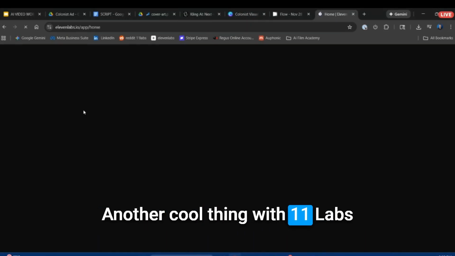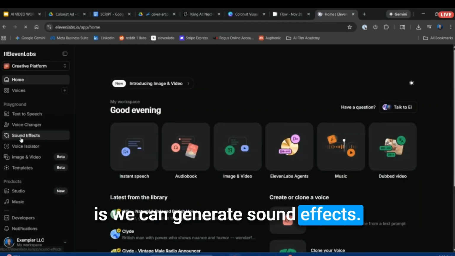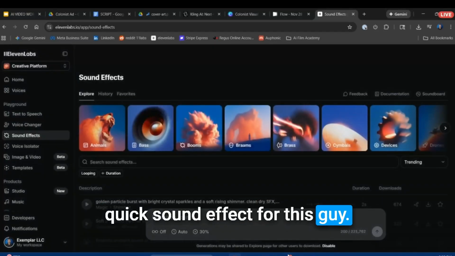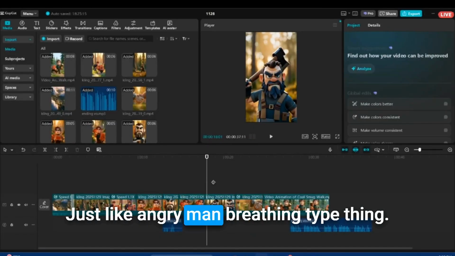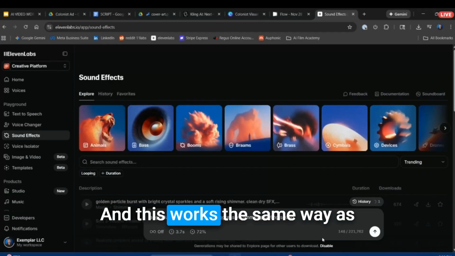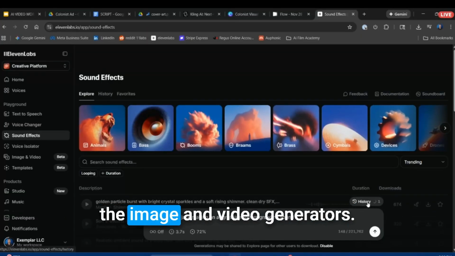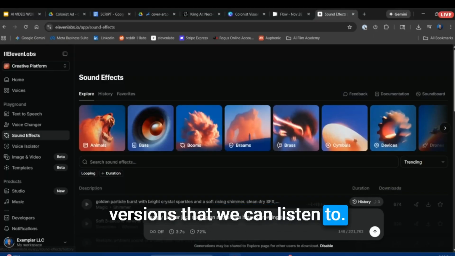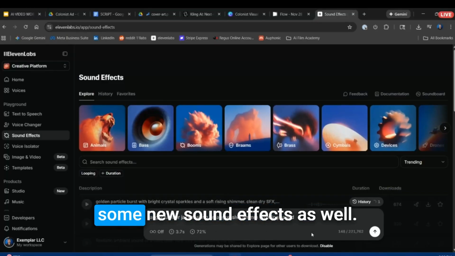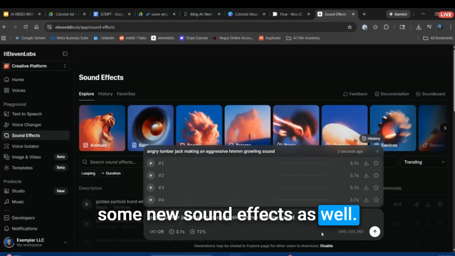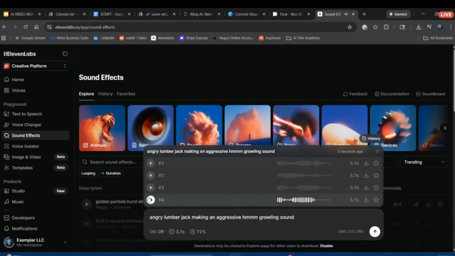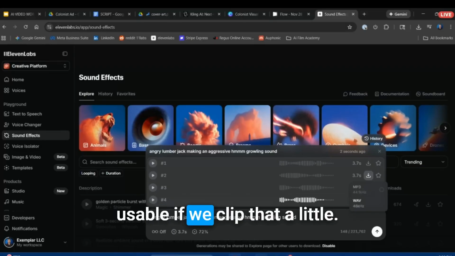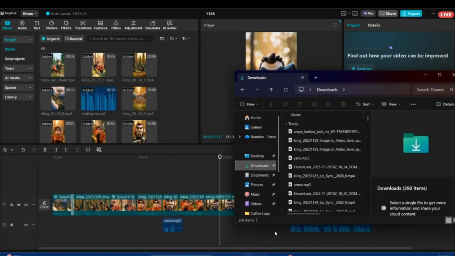Another cool thing with 11 Labs is we can generate sound effects. So I'm gonna just make a quick sound effect for this guy. Just like angry man breathing type thing. And this works the same way as the image and video generators. It'll make us a couple versions that we can listen to. We can refine this to create some new sound effects as well. So it made us 4. Definitely not that one. I think number 2 is probably usable if we clip that a little.